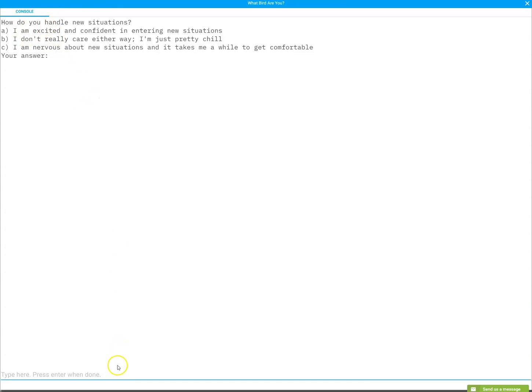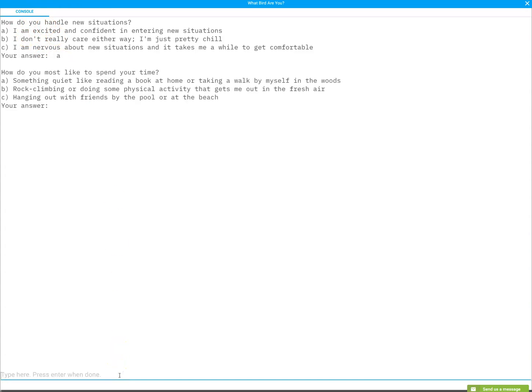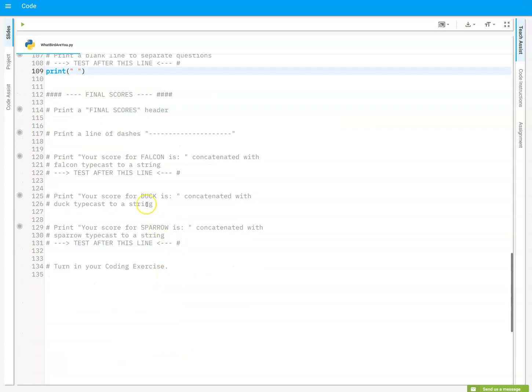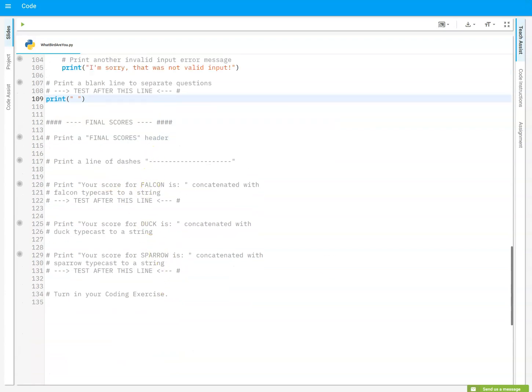Okay, so how do you handle new situations? We're just going to go A. And how do you like to spend most of your time? I'm going to say yes. And then again, it gives me this error down there. Good. So I know that that works. So I can code the rest of this really quickly. And let's see what I've got going on here.